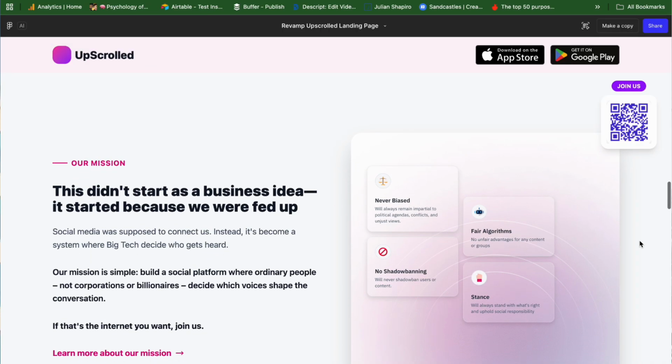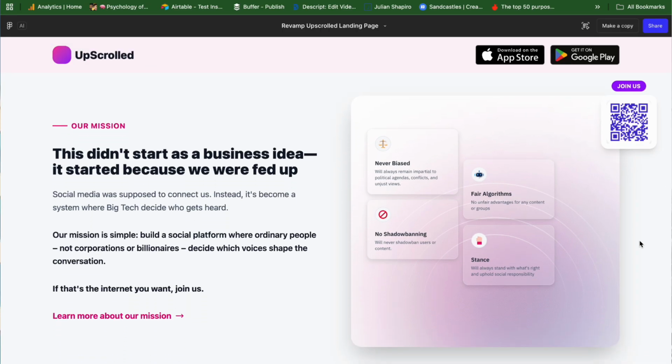So now that we've explained to people how it works, we want to help them buy into this mission. So we're leading with that big quote that we found at the bottom of that other paragraph. This didn't start as a business idea. It started because we were fed up. Very bold, very impactful, a message that people can feel, and it feels very human and authentic.